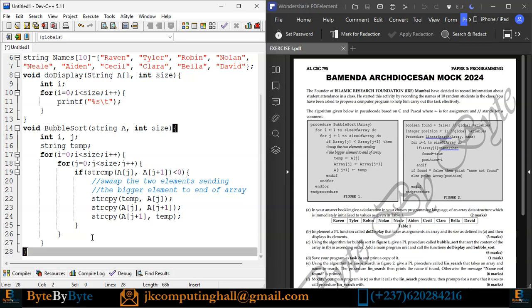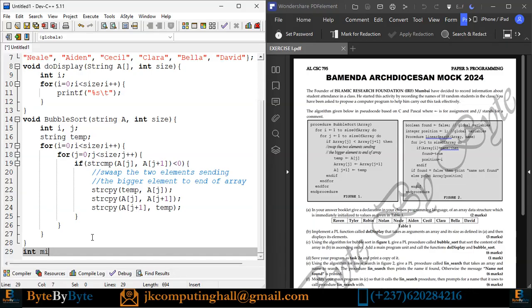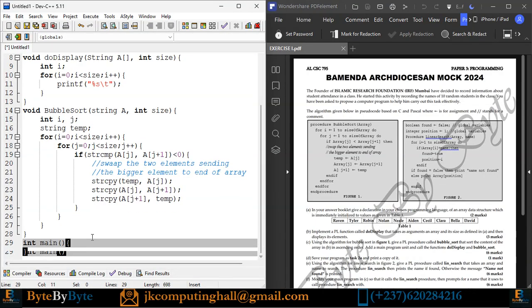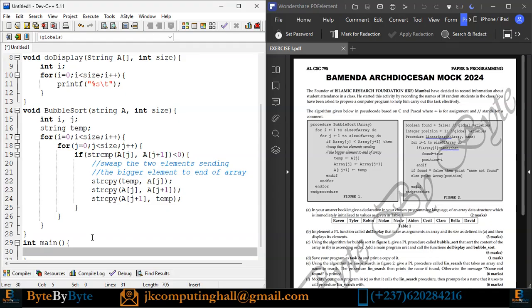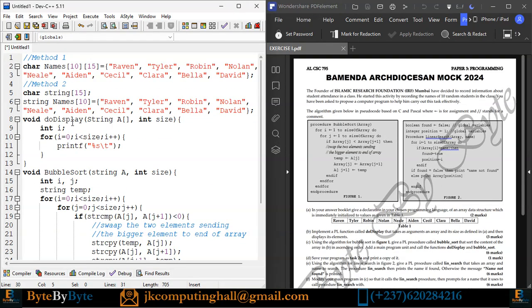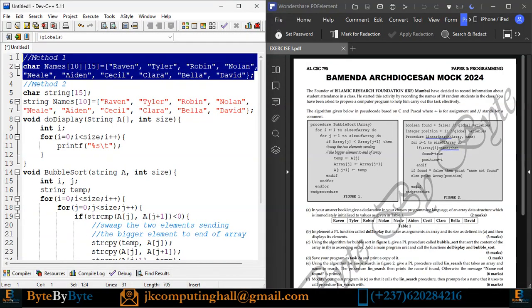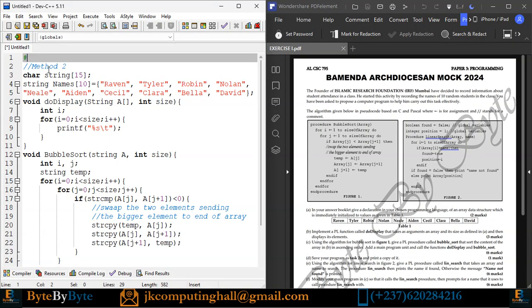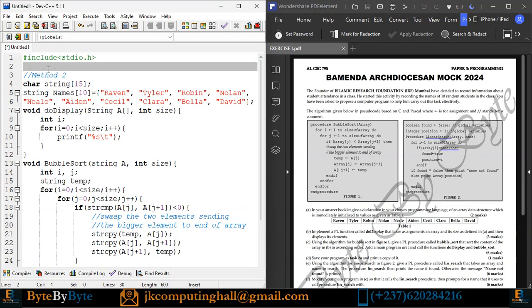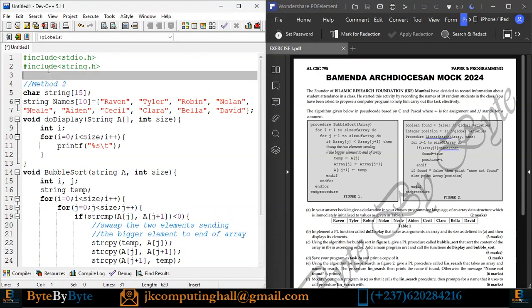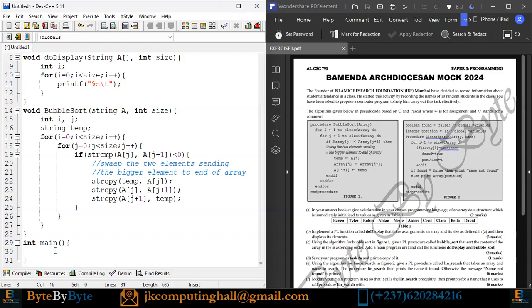And when they said we should use a main program, I have my int main. Inside it, I need to call the two methods above. First of all, this particular array is global, so I'm going to delete this first one. Then I include the libraries: hashtag include standard input output.h, hashtag include string.h. Then I define the size, hashtag define size 10.